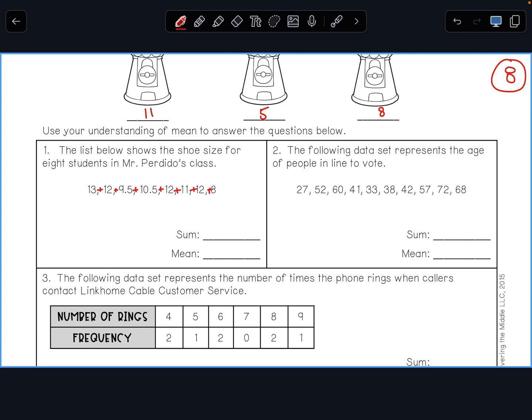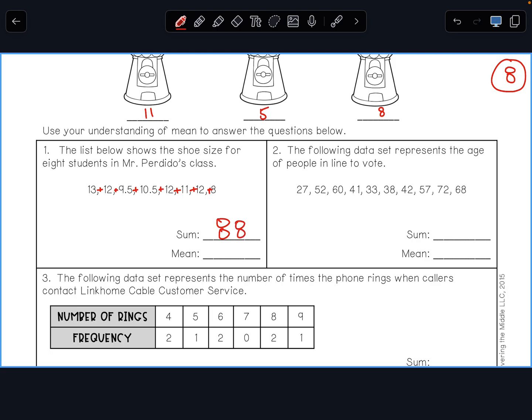I'm going to use my trusty calculator to do that. So 13 plus 12 plus 9.5 plus 10.5 plus 12 plus 11 plus 12 plus 8. If I add that up, I end up with 88.